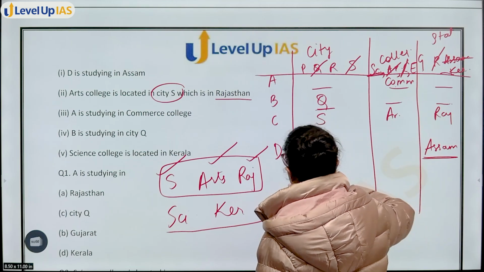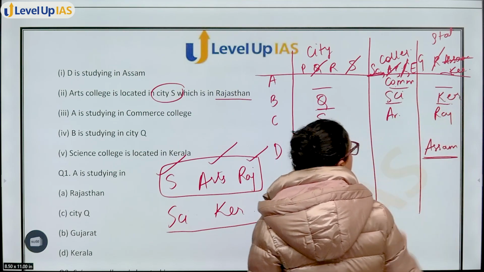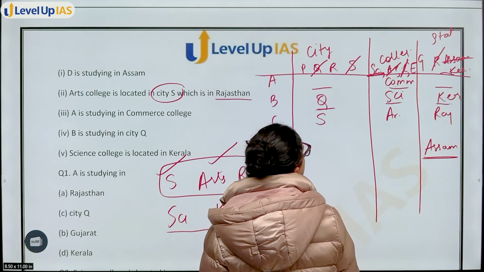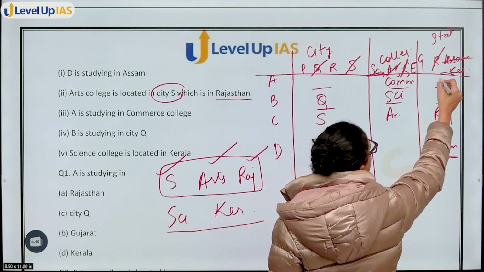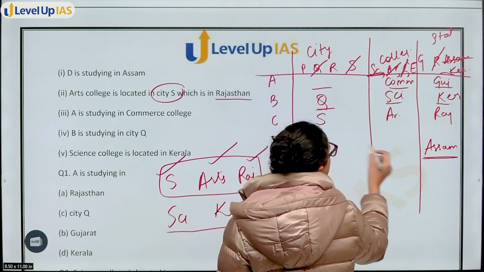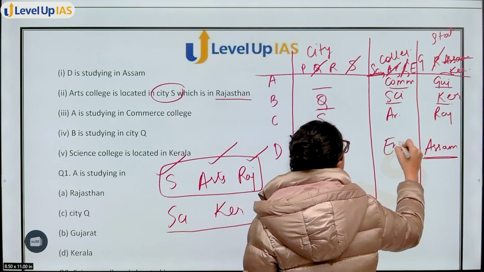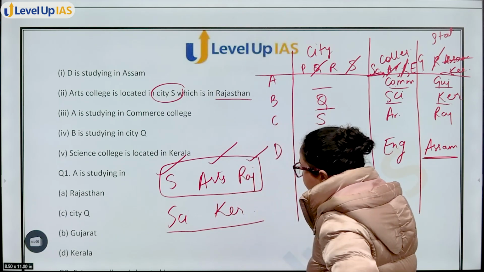D not possible. That means Science, Kerala for B. Okay. Now fill in the missing options that you have. Commerce is for A, now only you are left with Gujarat. Commerce, science, arts, that means D has engineering. Then Q and S. P and R you have to fill.